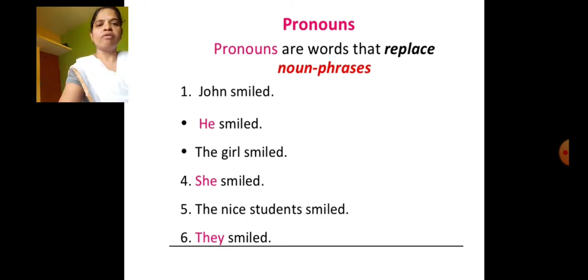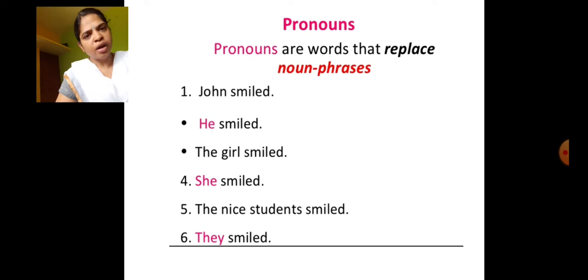You are observing in the slide that he, she, they are in a different color to show that those are pronouns. For example, the nice students smiled. Totally, the nice students becomes they smiled. This is a pronoun.